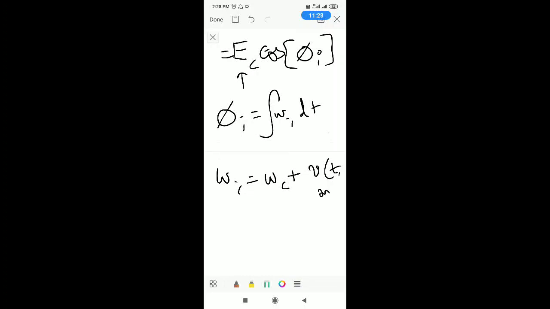Here this is angular frequency, whereas this is voltage. These two cannot be added, that is why you need a proportionality constant kf times Vm of t.